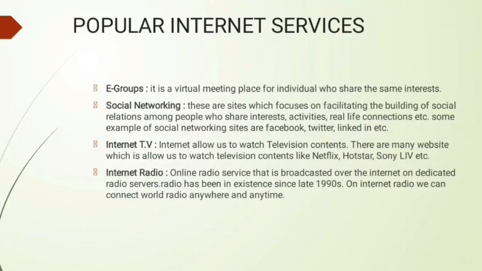The next service is e-group. We have a WhatsApp group, suppose a WhatsApp group of class 5th. This is a virtual meeting where people with the same interest are gathered. In class 5th, all the students of class 5th are in that group, and in class 6 all the class 6 students are in that group. So people with the same interest belong to that group. These groups are known as e-groups, and we have already made groups in WhatsApp also. So this service is also provided by the internet.